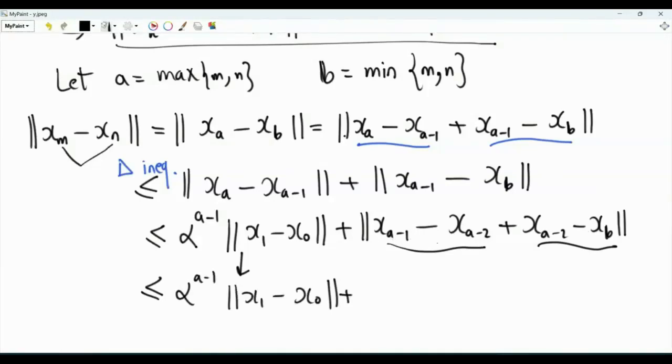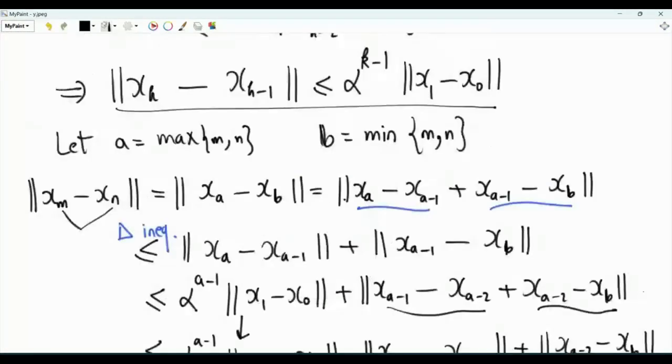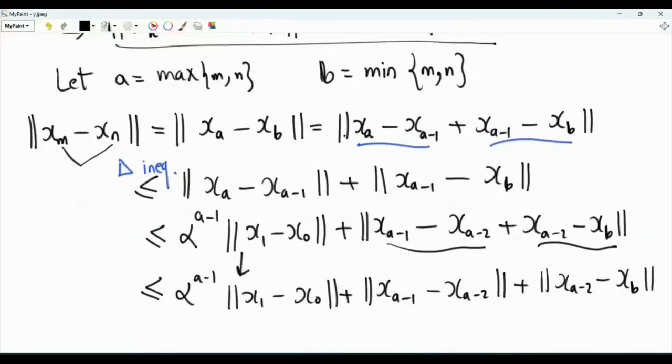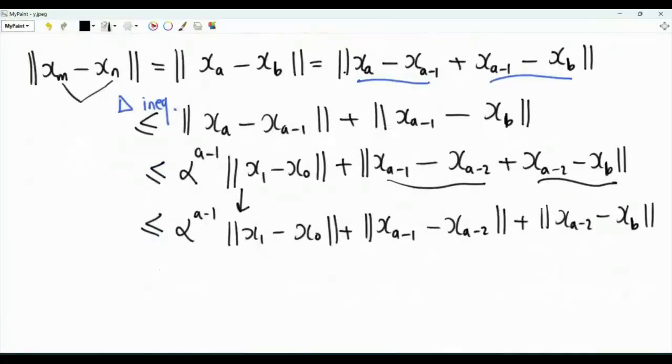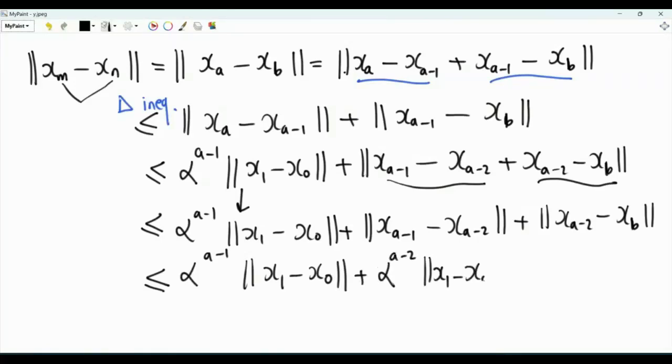And then this norm, by the triangle inequality, is less than or equal to the norm of x_{a-1} minus x_{a-2} plus the norm of x_{a-2} minus x_b. We have our result here. Now k is equal to a minus 1, so we have a bound which will be alpha to the power a minus 2 times this norm here. So this is less than or equal to alpha^(a-1) times the norm of x1 minus x0, plus alpha^(a-2) times the norm of x1 minus x0.